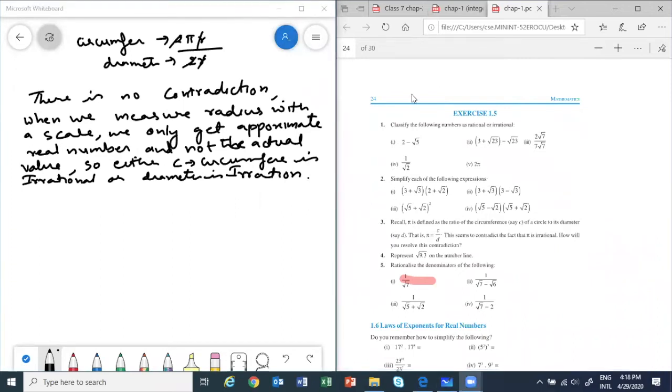Okay, see next one. Fifth question. Let's take fifth question, first part. Rationalize the denominator. So I told you how to rationalize. We will multiply and divide by root 7. So what we will get? Root 7 by 7. Clear?